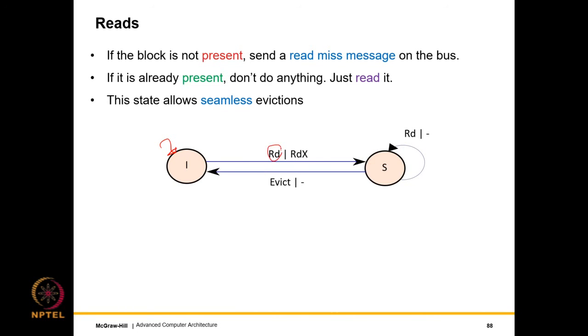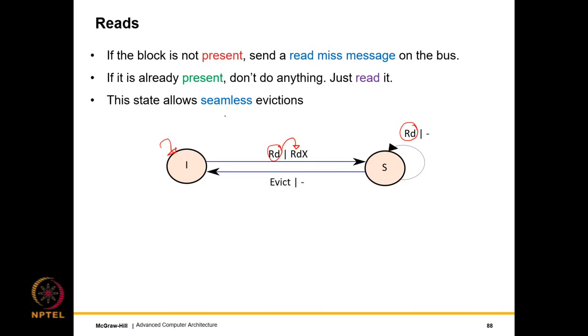And we want to read, so we send a read miss message on the bus. Fair enough. If it is already present, let's say in the shared state, then we don't do anything, we just read it. So this minus indicates that nothing is done, all right?